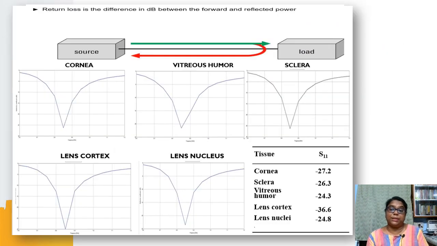Now, the second thing to verify whether our experimental scenario is working is to check the return loss. Return loss is about how much of the input that I have given should radiate and not be reflected back. Minimal reflection and maximum radiation is termed with the parameter called S11, also called the return loss parameter. We are considering the return loss for all the cases: cornea, vitreous humor, sclera, lens cortex, and lens nuclei. We observe that we get a decent amount of return loss, around minus 27 to minus 36 dB, which means it is operating at its maximum potential. In this case, we see lens cortex has the maximum return loss, so it operates better under this condition.